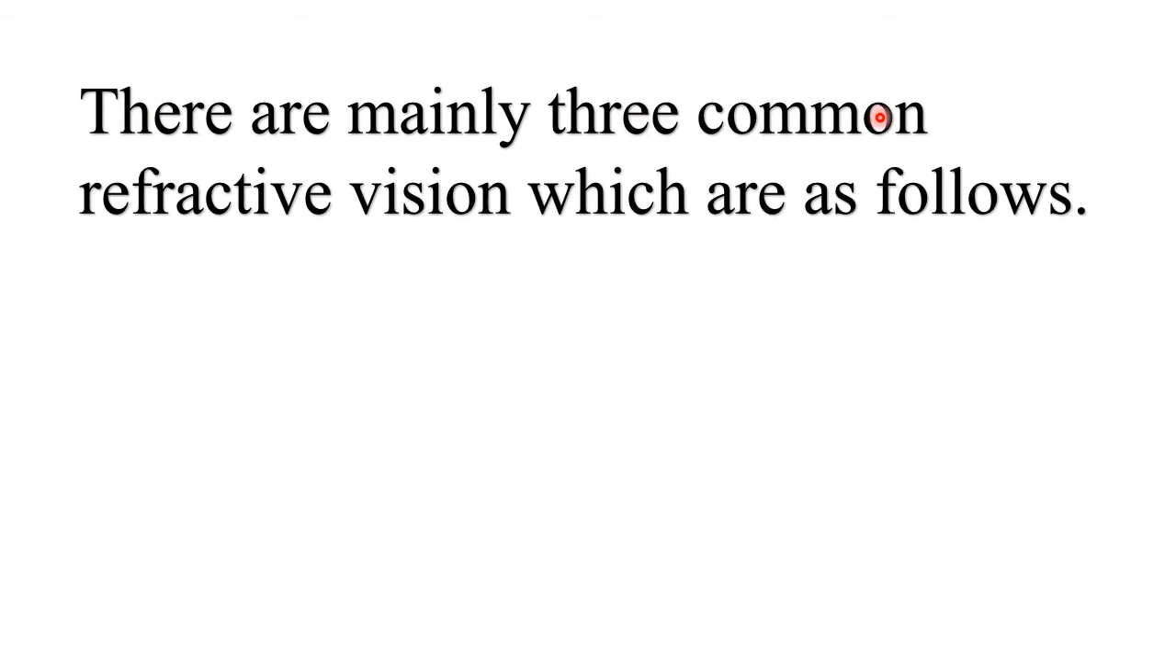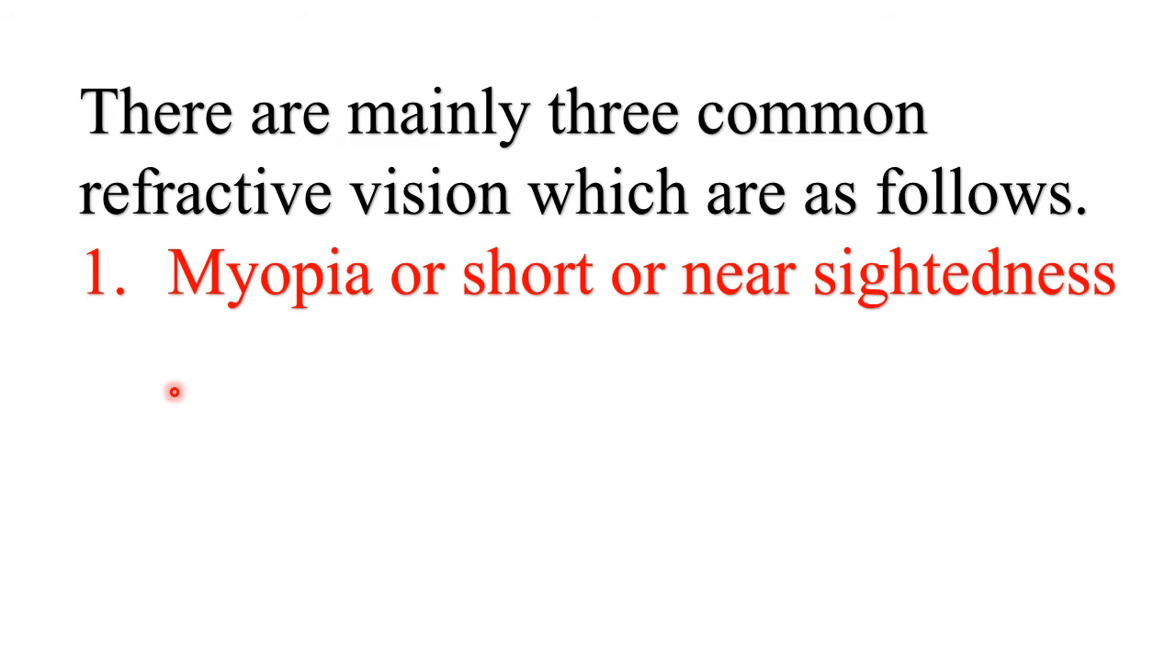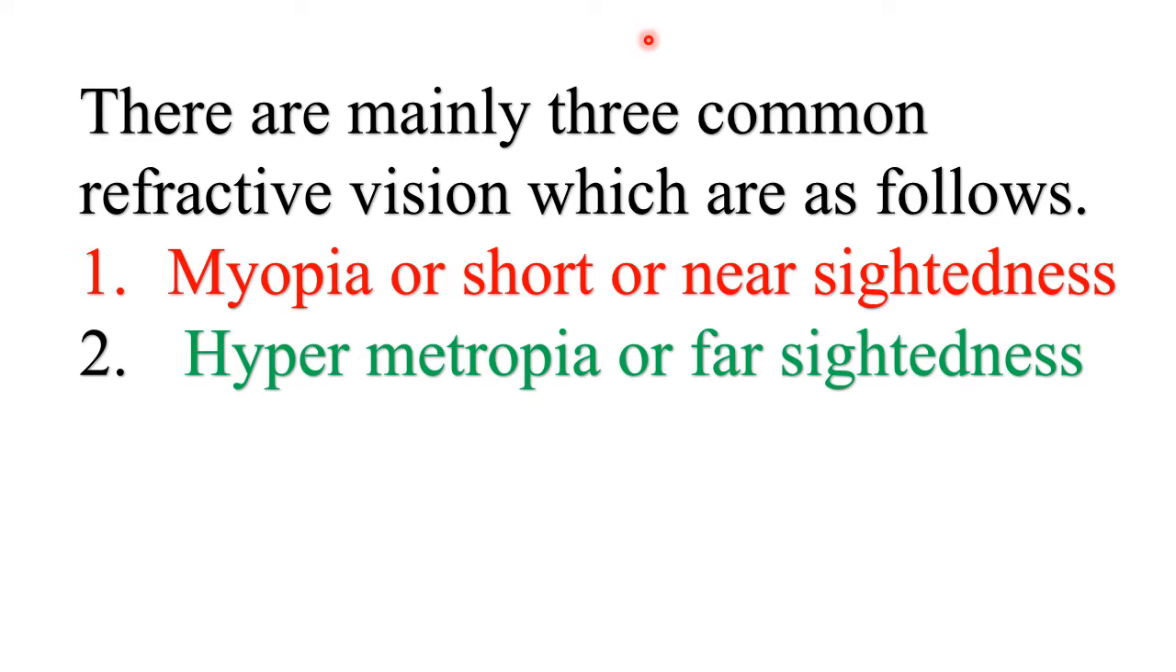There are mainly three common refractive defects of vision, which are as follows. First one is myopia. It is also known as short-sightedness or nearsightedness. Second, hypermetropia. It is also known as farsightedness. Last and third, presbyopia.